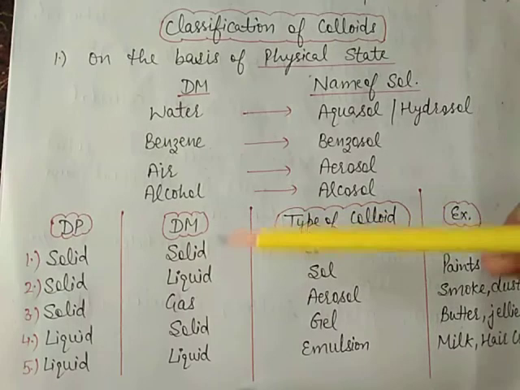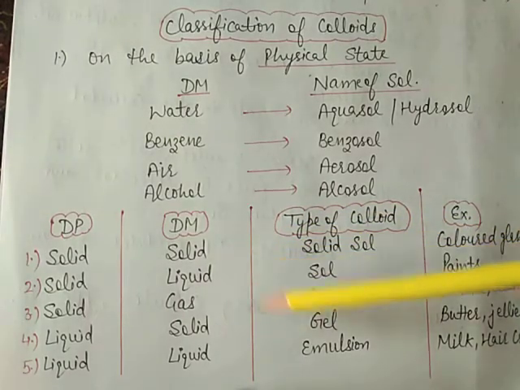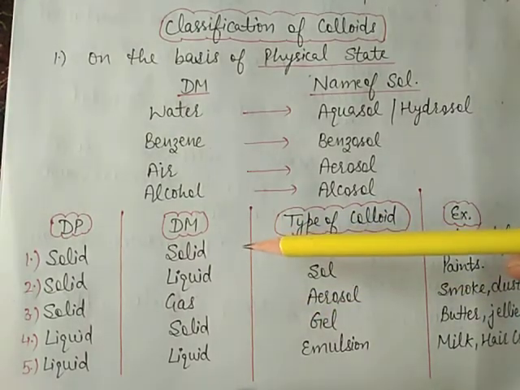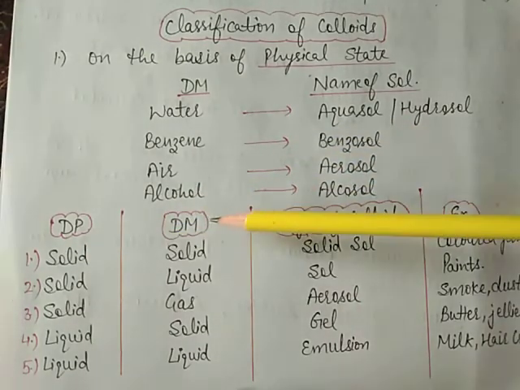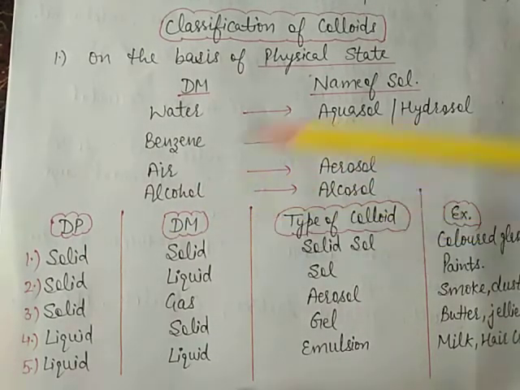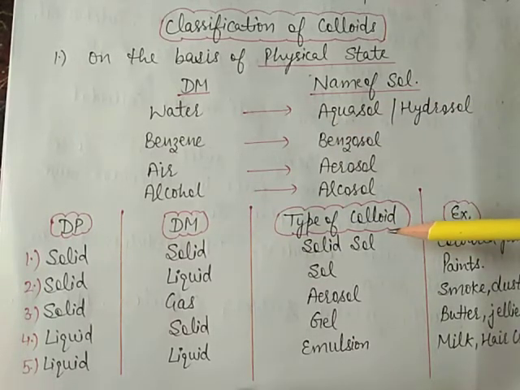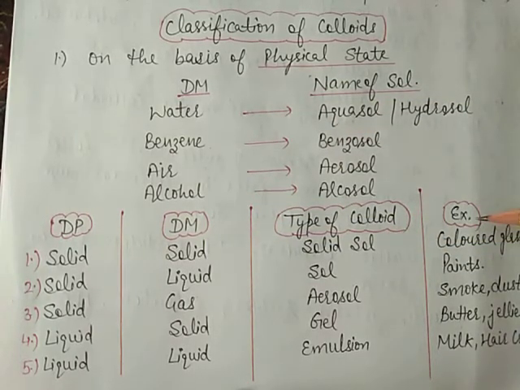Now this is the table of different types of colloidal systems. First, dispersed phase. DM means dispersion medium, then type of colloid, and here the examples.